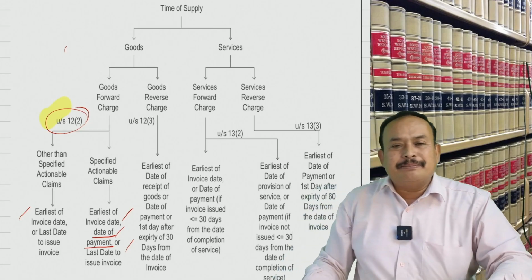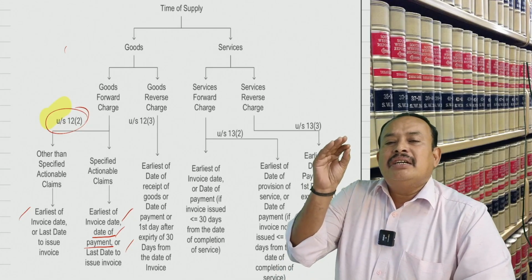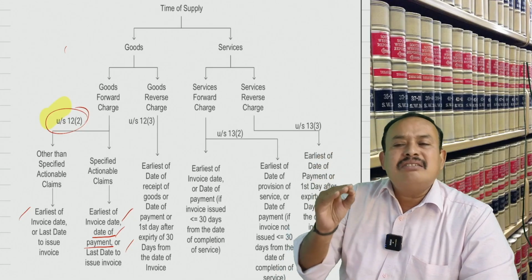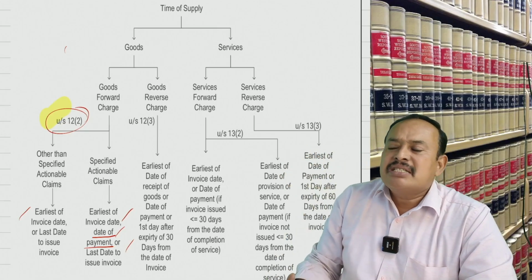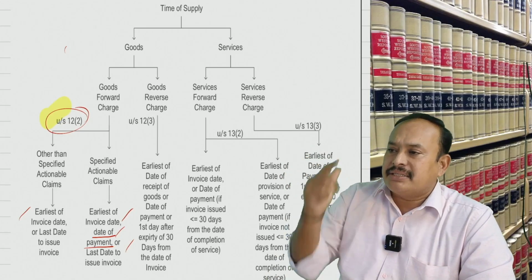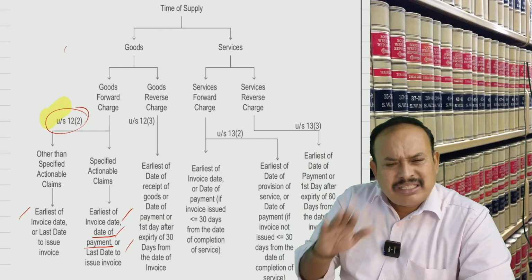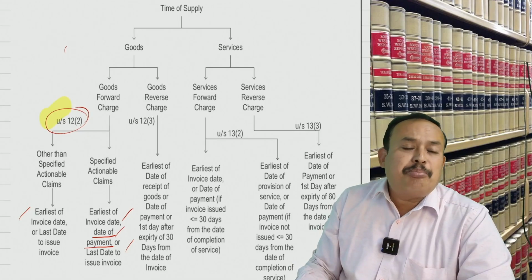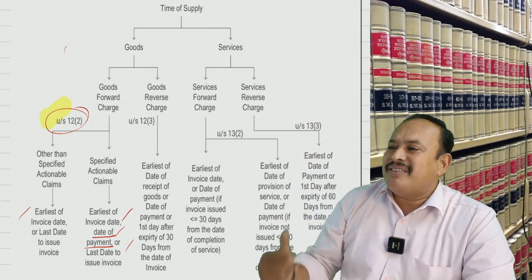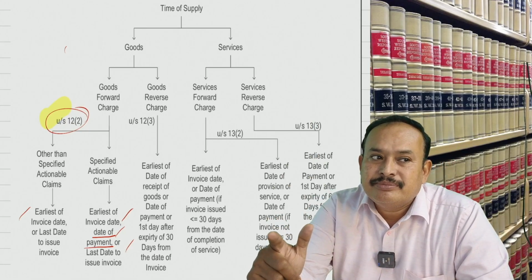Now, my dear sir, listen carefully. Cashew nut, not peeled, not shelled, the raw form of cashew nut. The supplier is an agriculturalist, an unregistered person, who supplies the goods to Britannia Private Limited, a registered person.